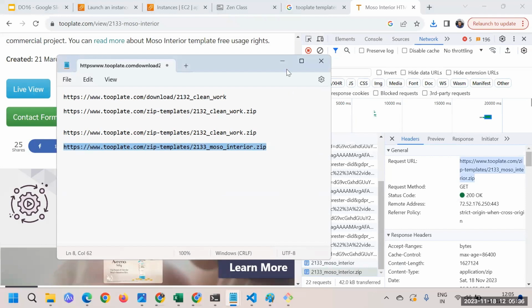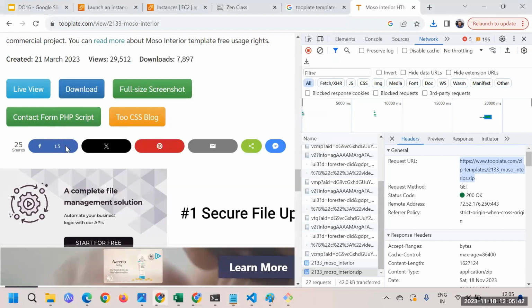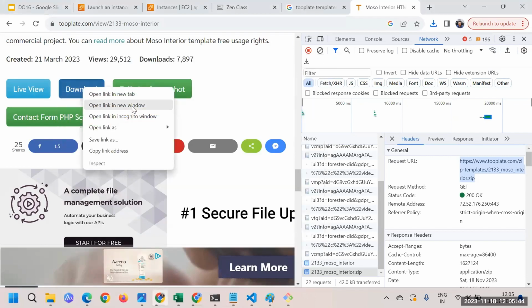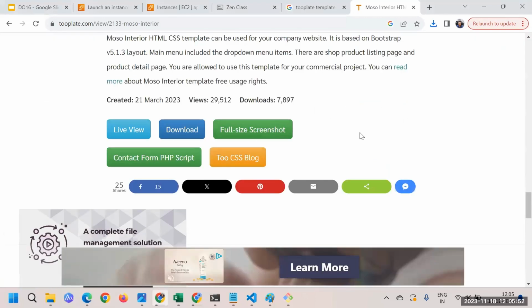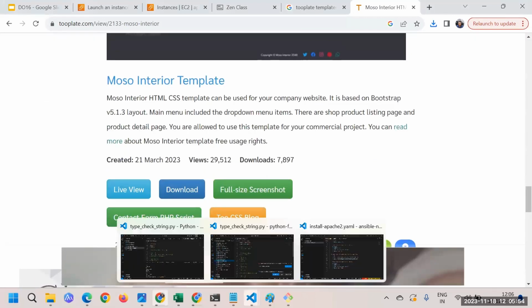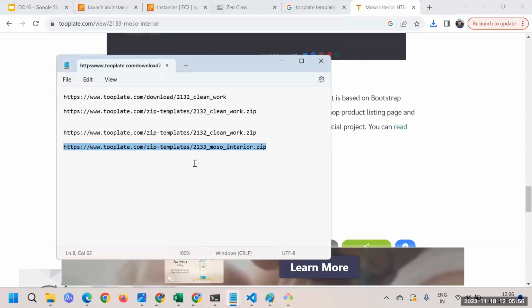So this is a trick. Now you know the trick, you can use it for any other website also. Sometimes the website will directly give you the link, like here, whenever you do copy link address, you get it, but in most of the cases you don't get it. So that's the reason you can use this trick. And here you can see now we have the link available.